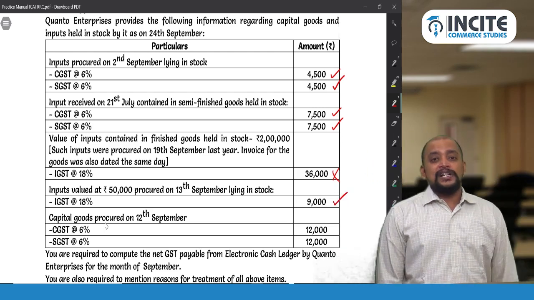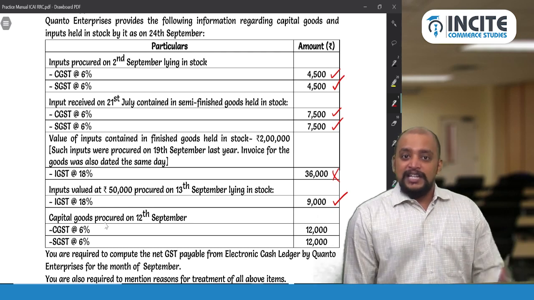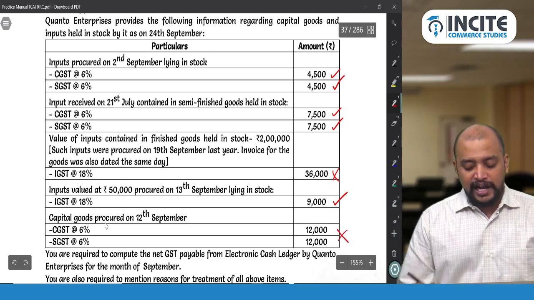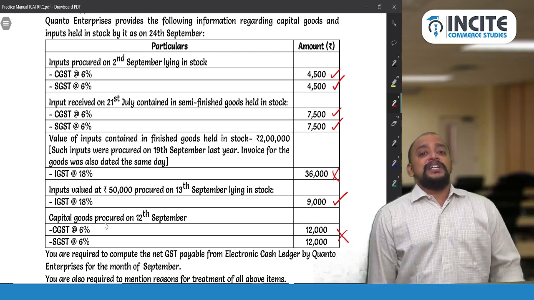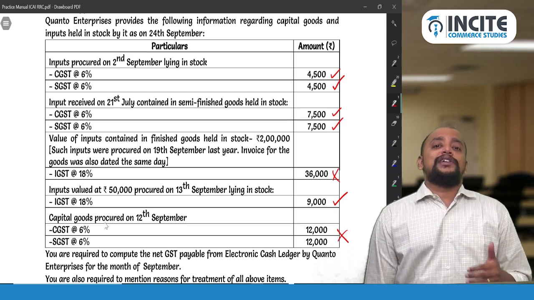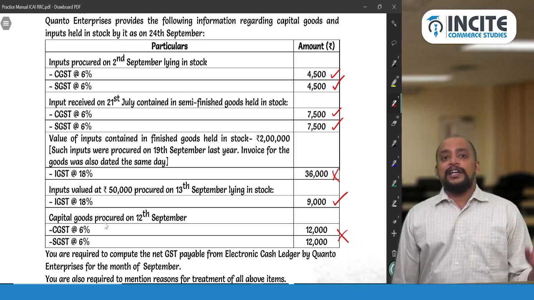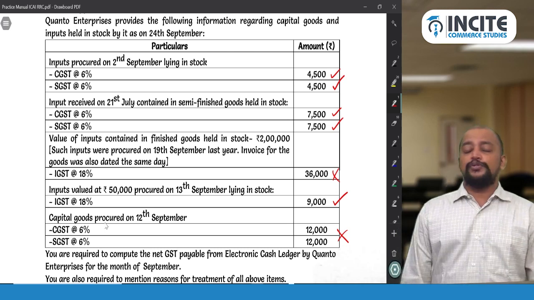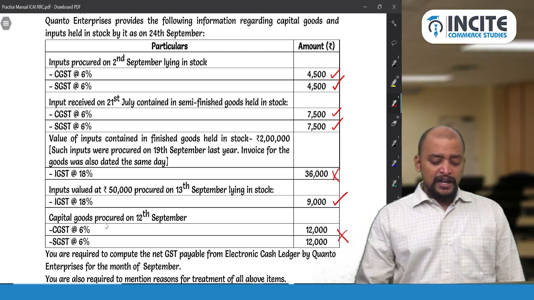Capital goods procured on 12 September. 12 September is within 1 year. Even though it is within 1 year, don't take credit on capital goods because it is 18(1)(b). In case of section 18(1)(b), how can you take credit on capital goods? It is only inputs. As such, held in stock, inputs in WIP, inputs in FG.